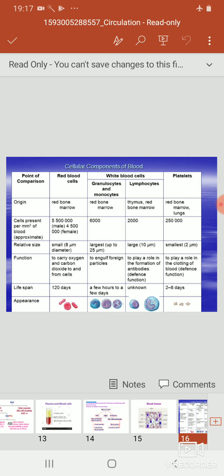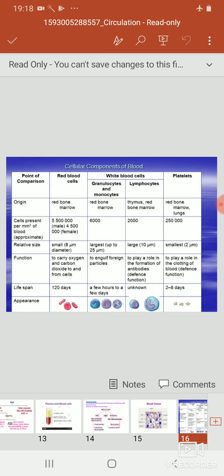Their formation takes place in the red bone marrow. The RBC count is about 5.1 to 5.8 million per cubic mm on an average in male, and in female 4.3 to 5.2 million per cubic mm. Their size is about 8 micron in diameter, and their main function is to carry the oxygen and CO2 from the cells. The lifespan of RBCs is near about 120 days.